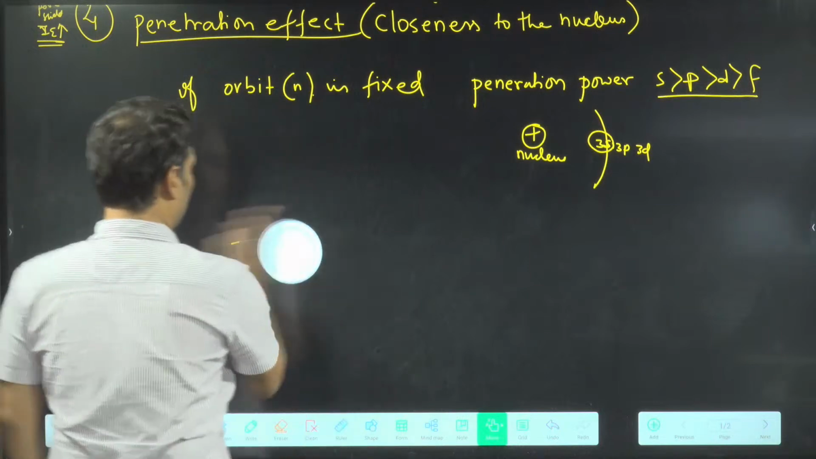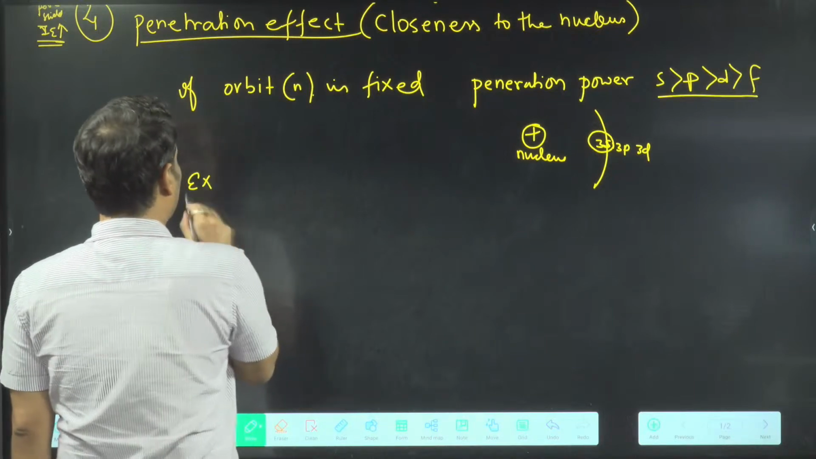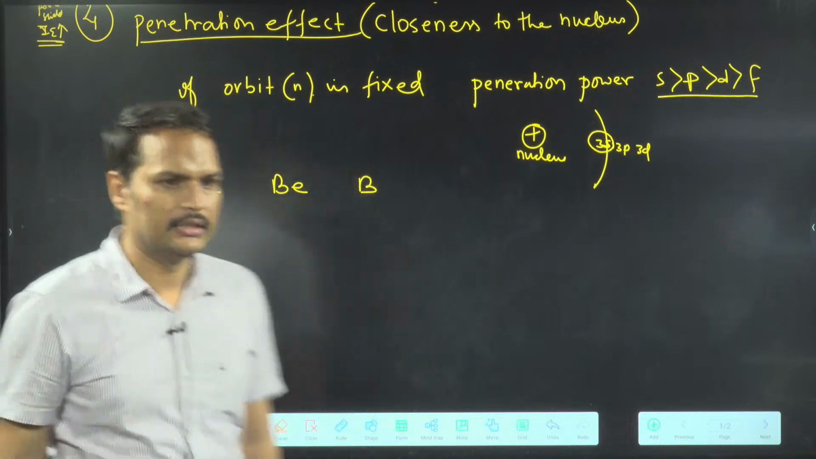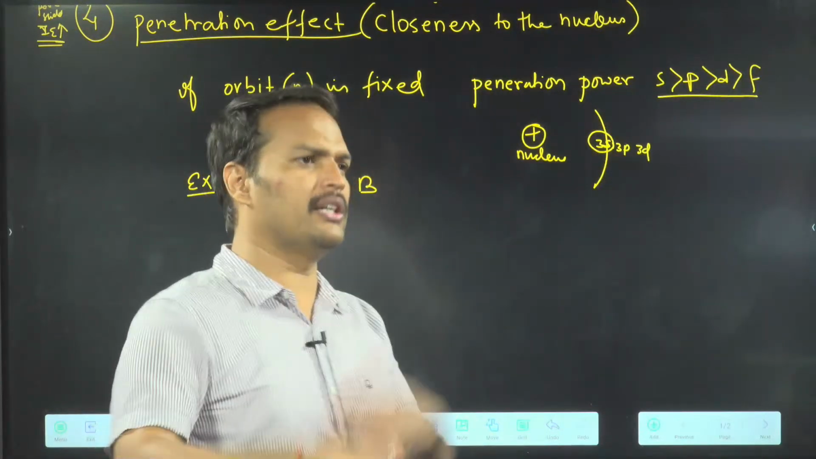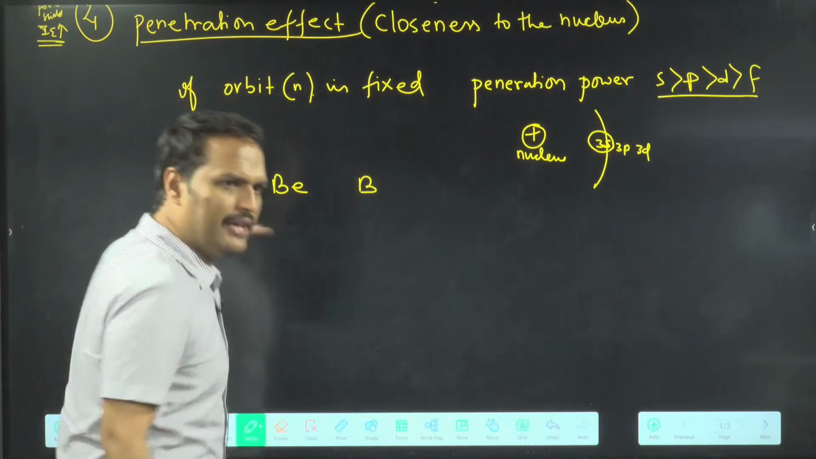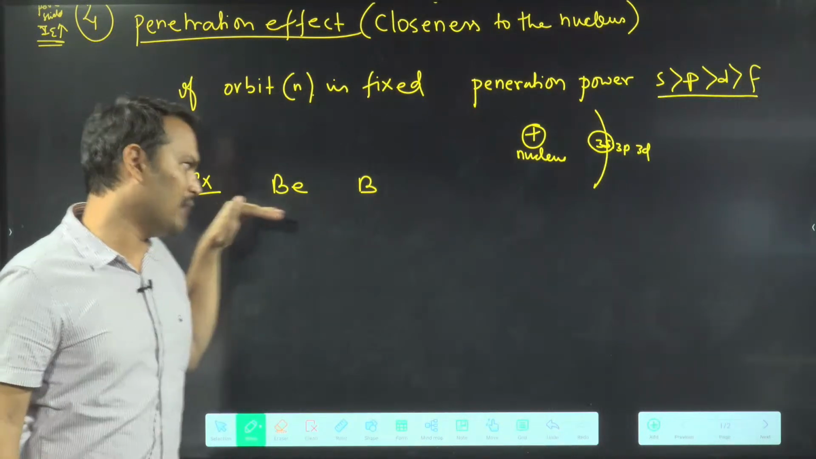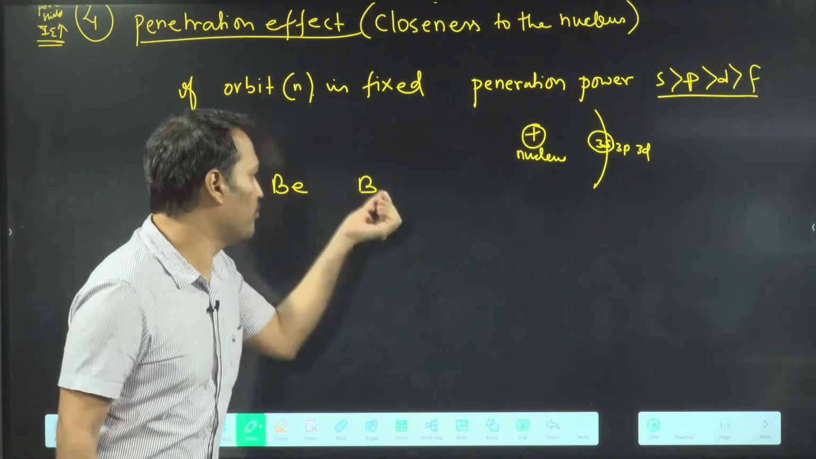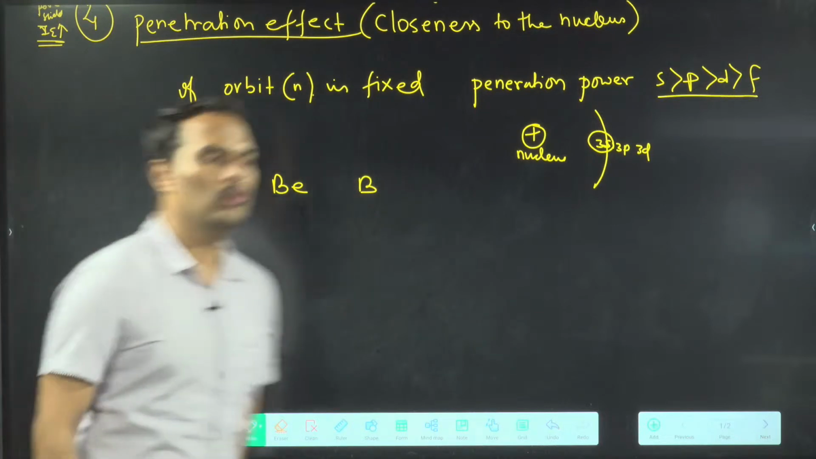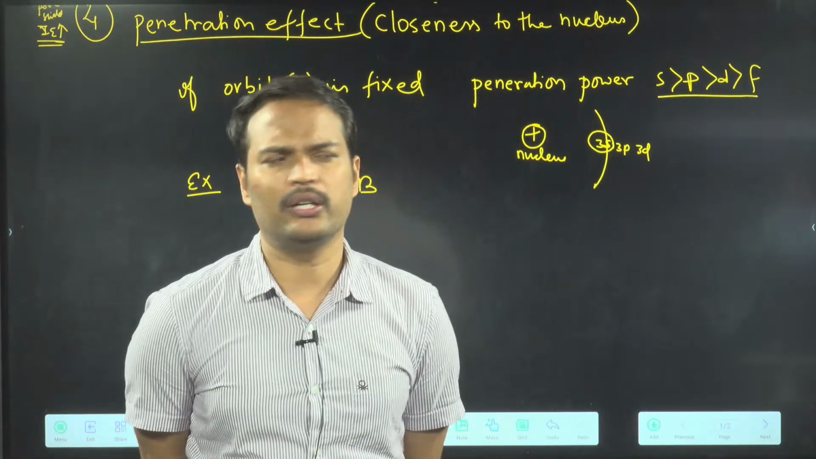Now see what we are going to do. I am taking one example where we will apply this: beryllium and boron. This is an exceptional case. We will study this in future also. This is moving in a period. Which period do they belong to? Second period. So who should have more ionization energy according to the normal trend?